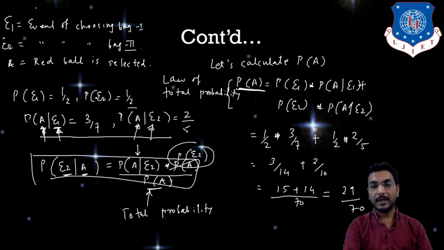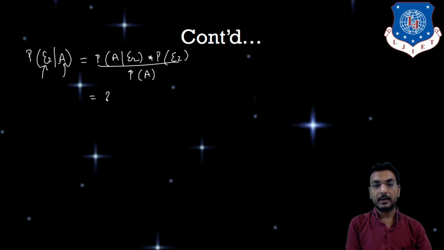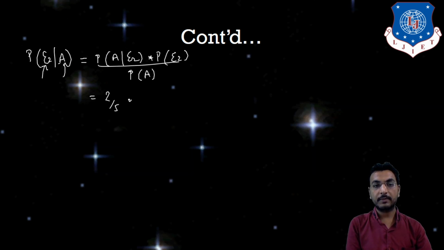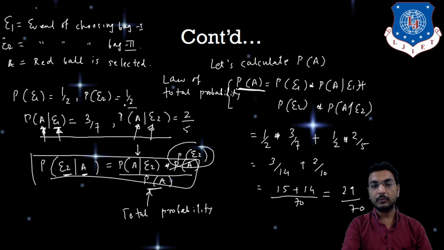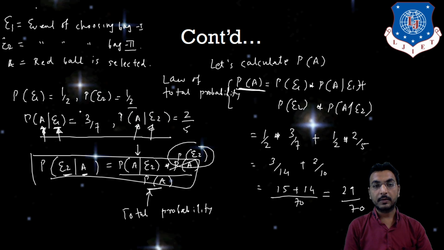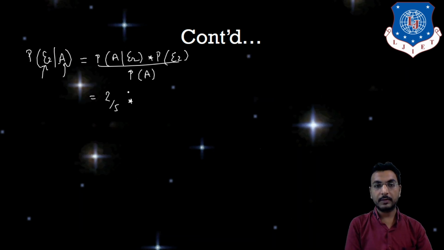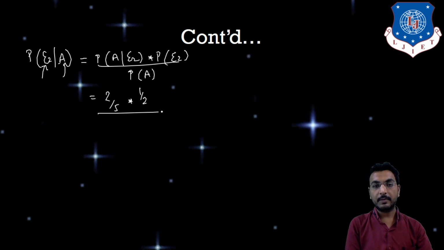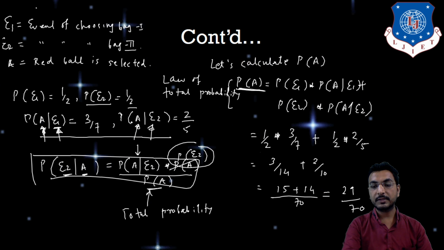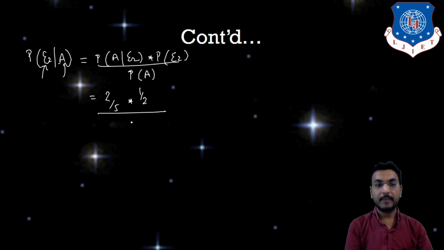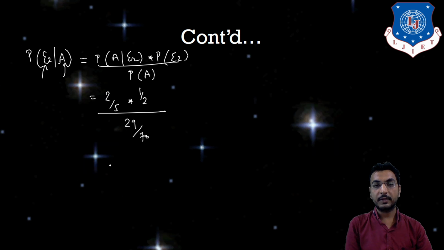P of A given E2 is 2 by 5, into P of E2, which is 1 by 2, divided by P of A. What P of A did we calculate in the previous slide? We calculated 29 by 70.